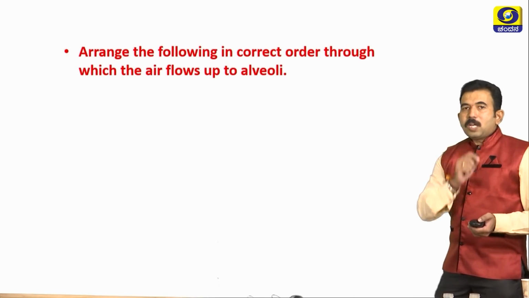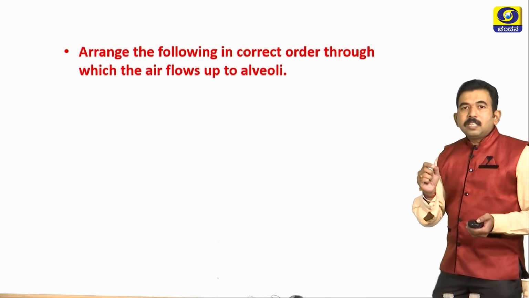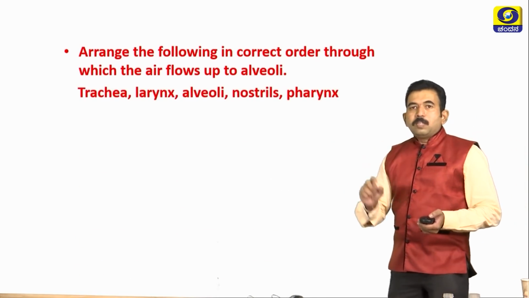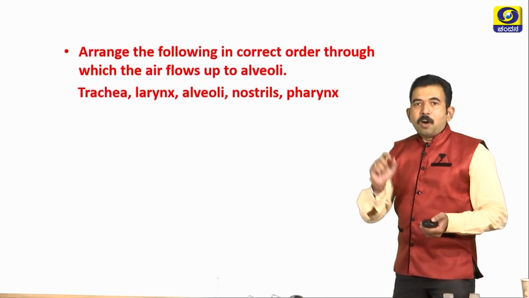Students, let us study one more type of question. Arrange the following in the correct order through which the air flows up to the alveoli. They will give you the parts of the respiratory organs.